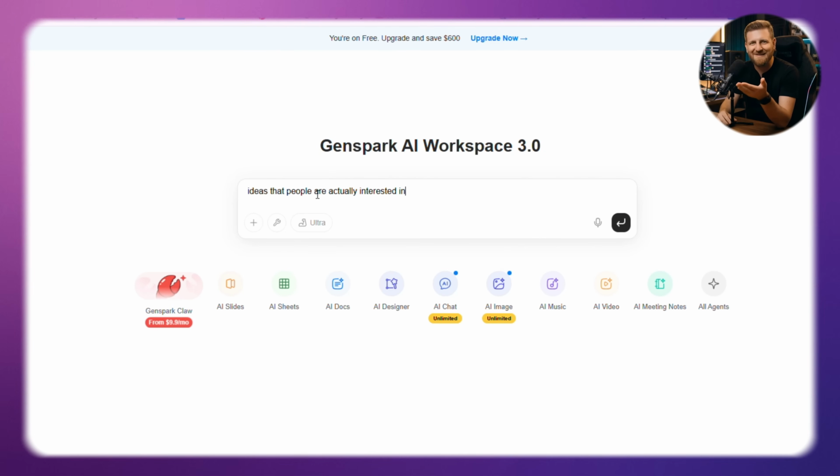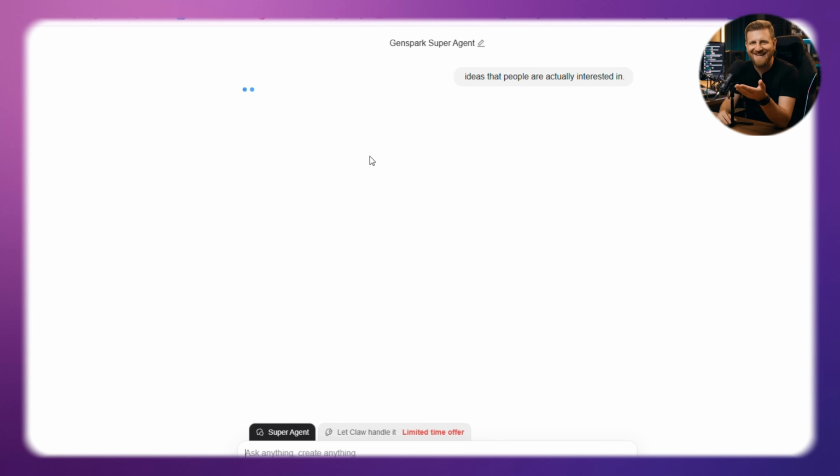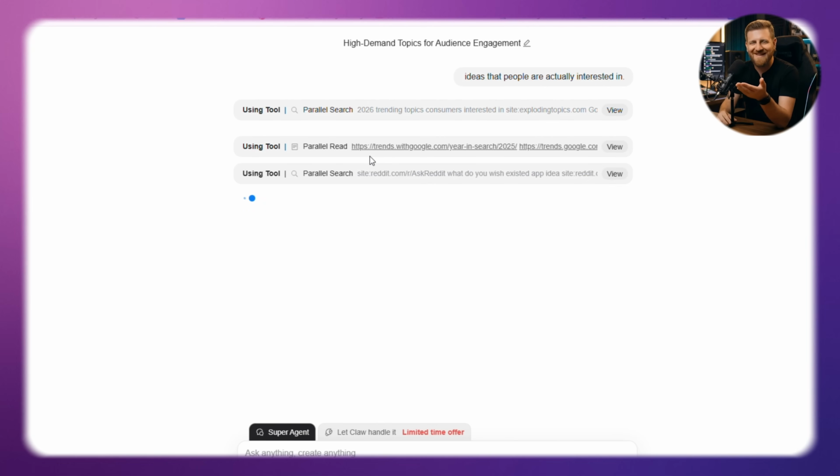Many beginners get stuck here because they don't know what to focus on. Instead of guessing, you can ask Genspark for ideas that people are actually interested in. It will analyze data, search the web, and give you topics that people are already looking for. This makes it easier to create content that gets attention.